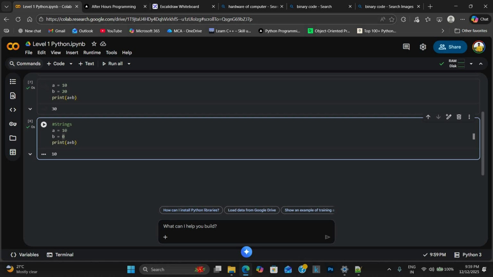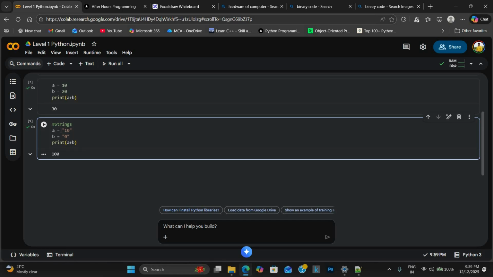But what if we add quotation marks between them? Previously it performed addition. Now if I click enter, it also performs addition, but here you can see that the value printed is 100.